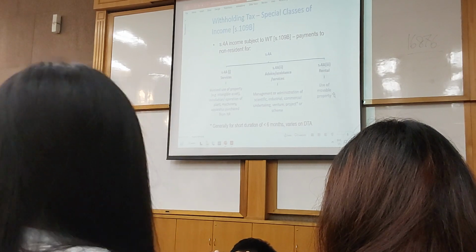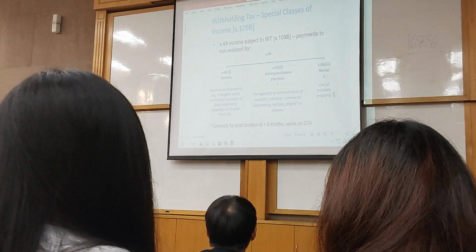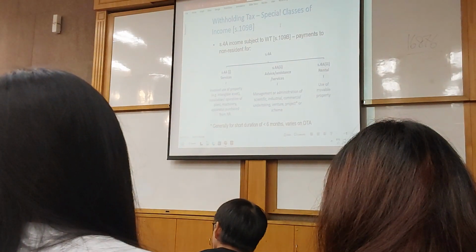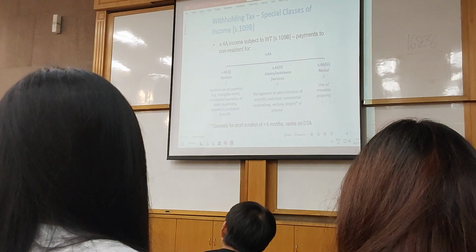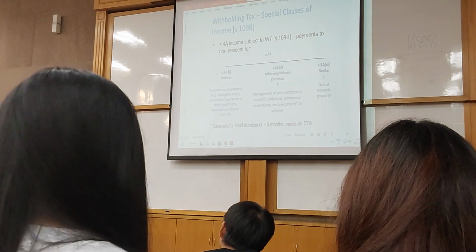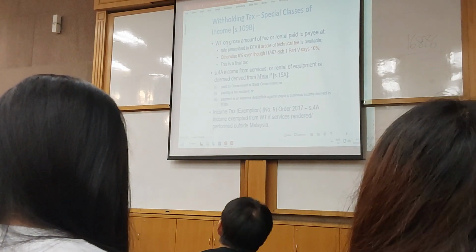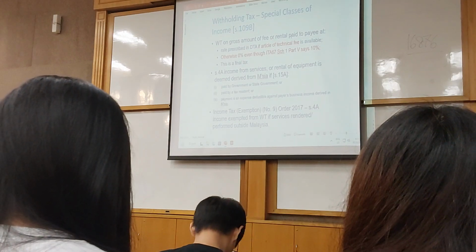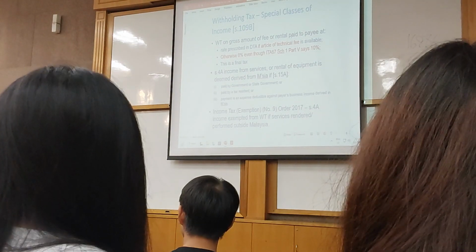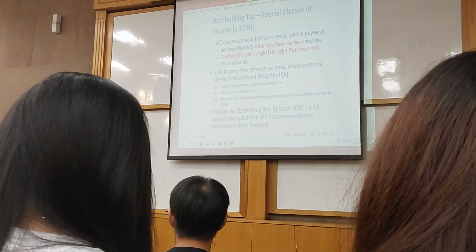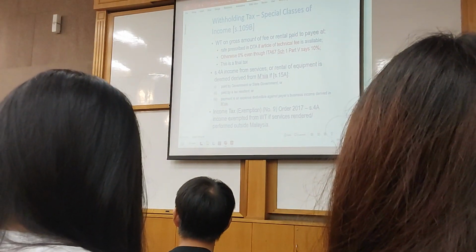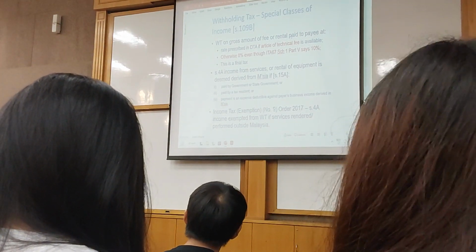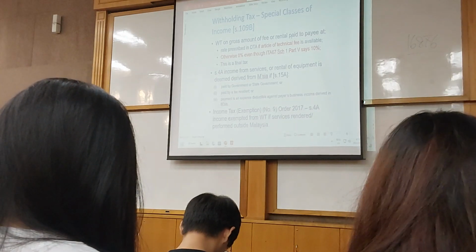Okay. So here, these are the few classes of income, special classes of income. I call them special. It's not me actually. The law calls it special classes of income because it's a section 4A income, not the normal section 4 income anymore. Okay. Let's look at it now. So of course, when it comes to special classes of income, that means the derivation section will be different as well. You can't use the normal section 12, you can't use the normal section 15 anymore. We use a section called section 15A. So it's something new again.